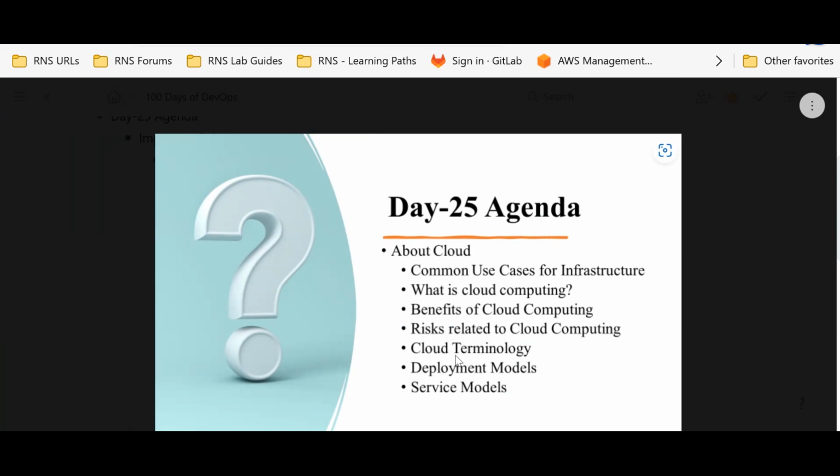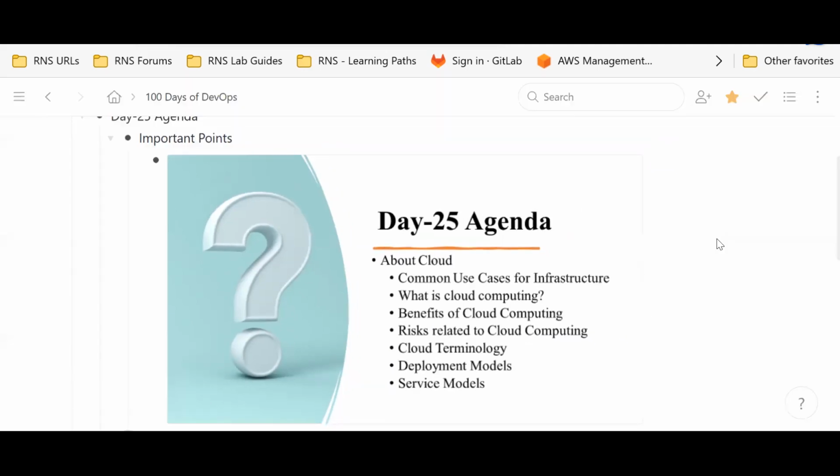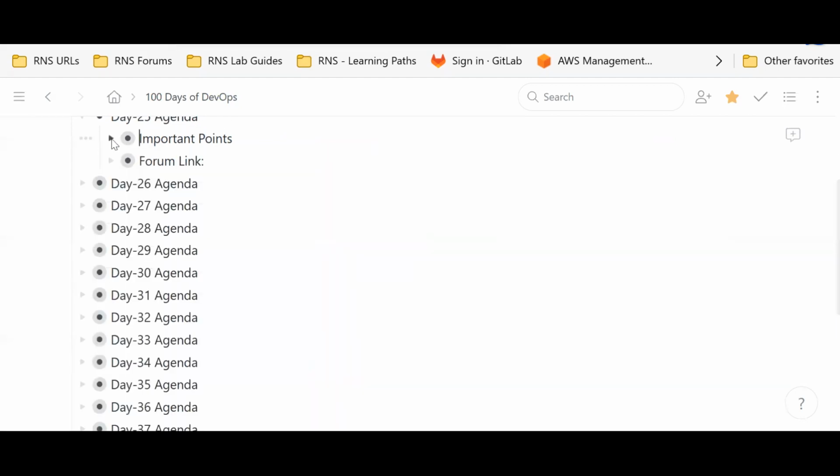Whether you are working with a private cloud or public cloud doesn't matter, the cloud objective is the same. But what is that objective? Some important terminologies have been covered here. All those points you will get in this agenda. So on day 25, you are going to learn that.